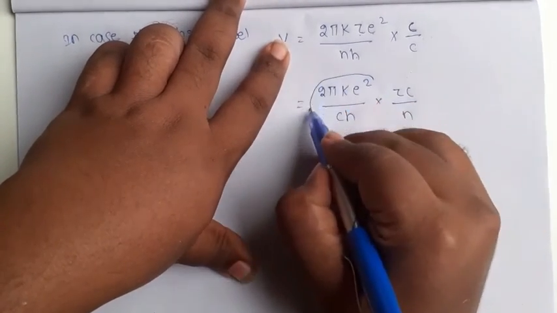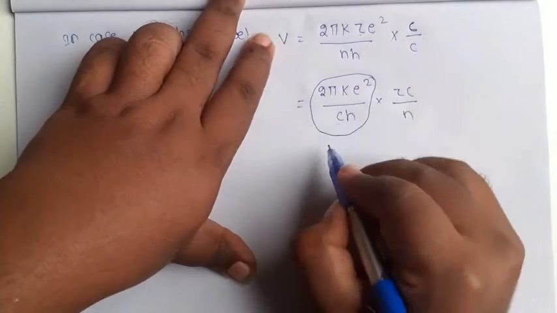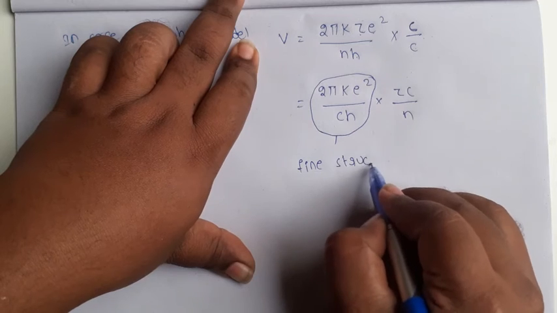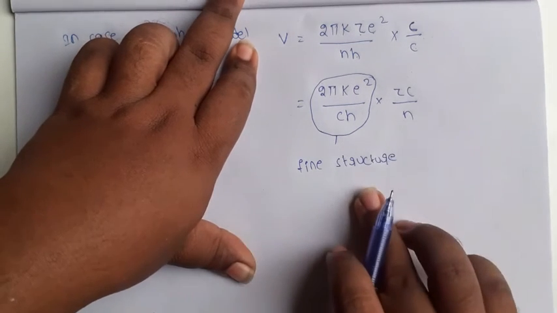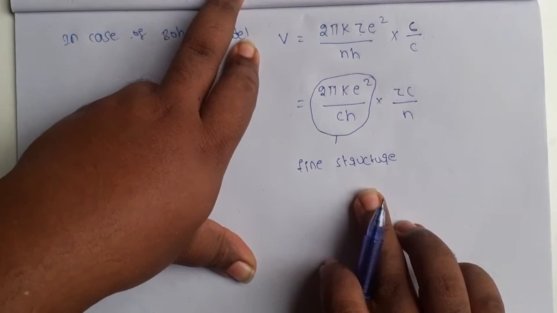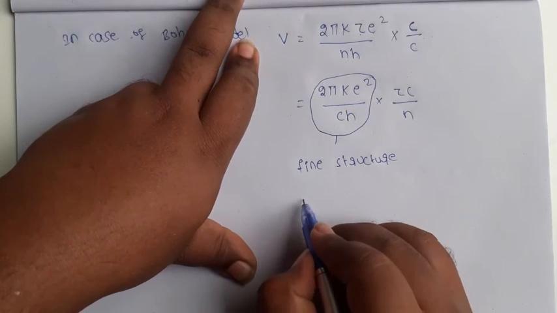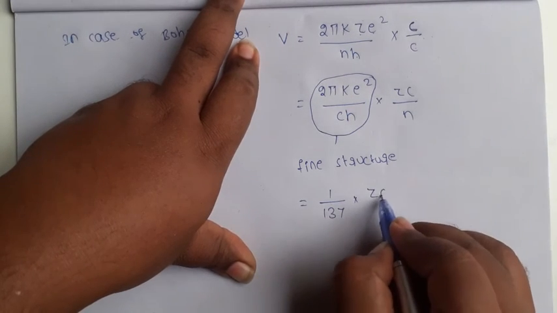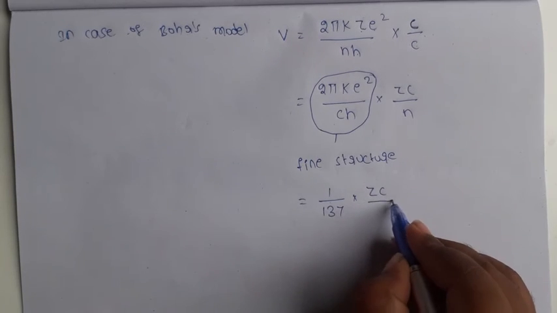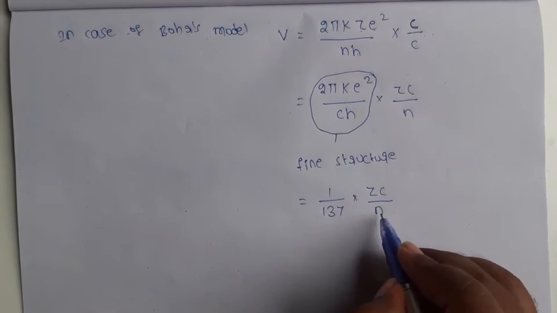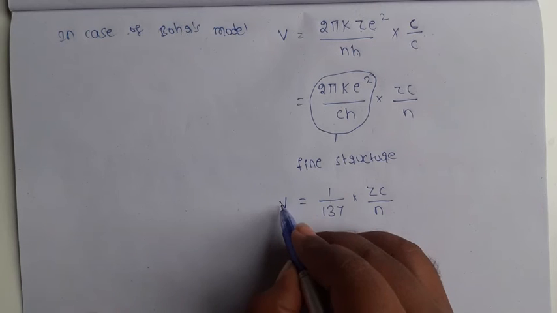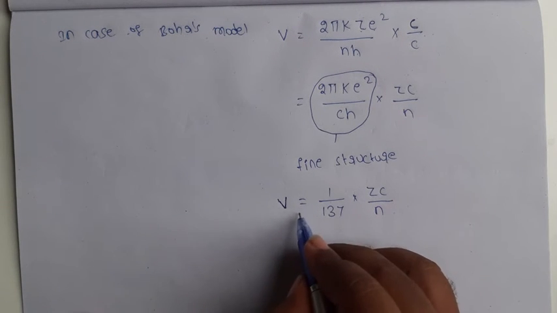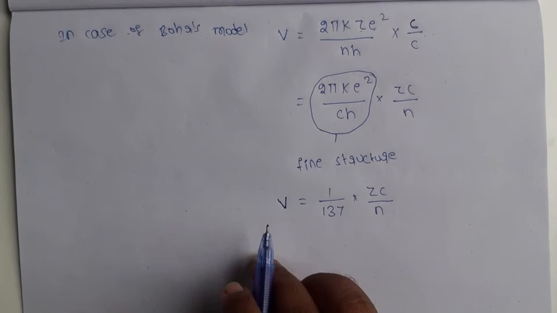So this term is called the fine structure constant. This was proposed by Sommerfeld. Its value is 1 by 137 into zc by n. This is the formula for velocity or speed of the electron in an orbit in case of Sommerfeld theory.